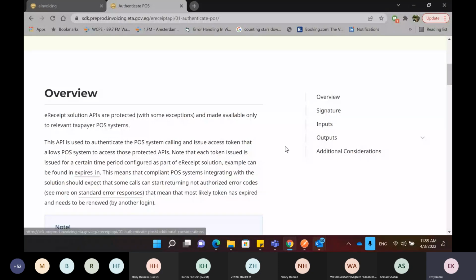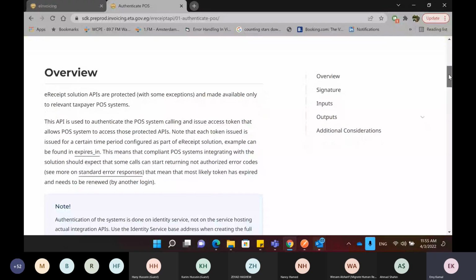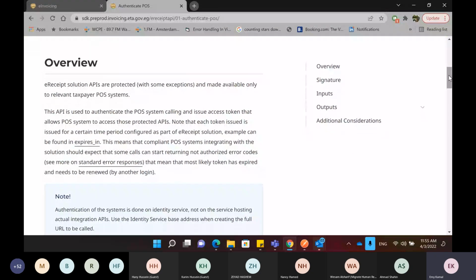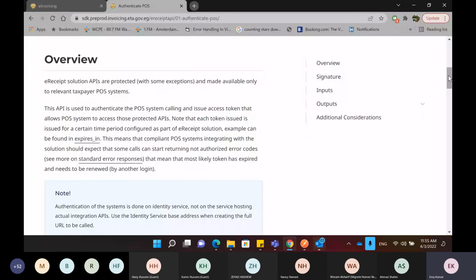So the first API that I mentioned is authenticate point of sale. This is the first step that you need to do to integrate with the e-receipt solution. To be able to use the e-receipt solution, you have to register your point of sale. The registration can be done through the registration portal through certain steps. For example, you have to provide the vendor, the model, the serial number, and so on, to say that I want to register this point of sale to my profile to be able to integrate it with the e-receipt solution.